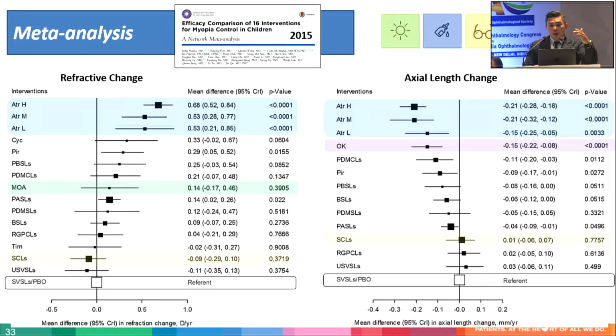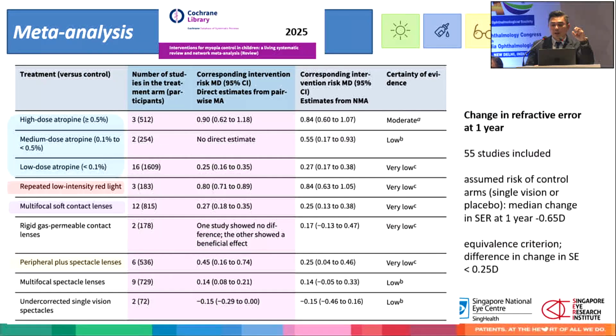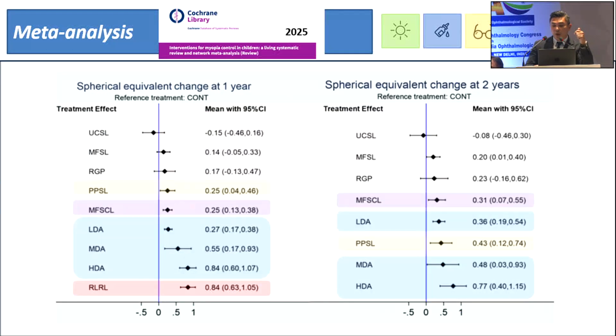In the last 10 years as well, the amount of evidence and clinical trials that are emerging for all these interventions are also developing. So 10 years ago, we had mainly atropine, but look at it, 10 years later, you now have all these therapies with very good evidence for myopia control. So this is a good thing. As clinicians, we now have so many options to help our myopic children prevent progression.